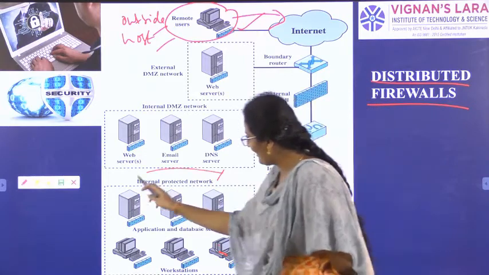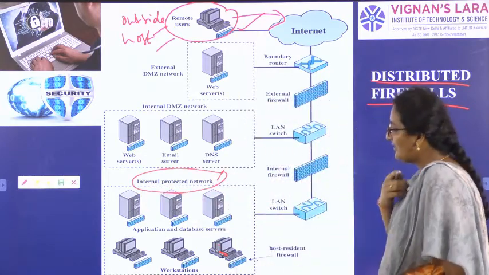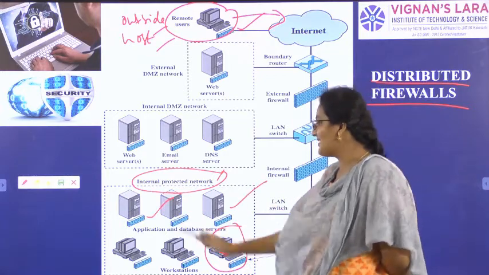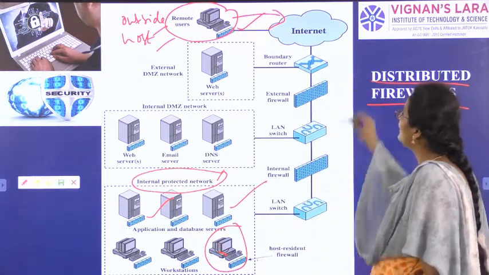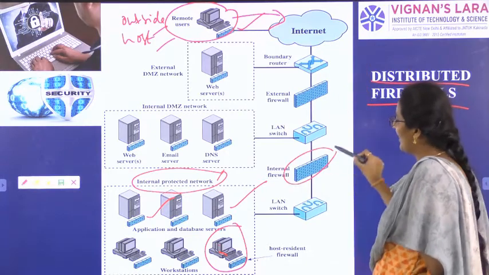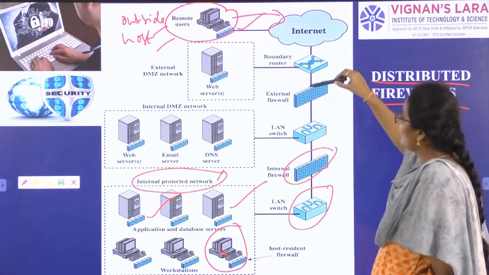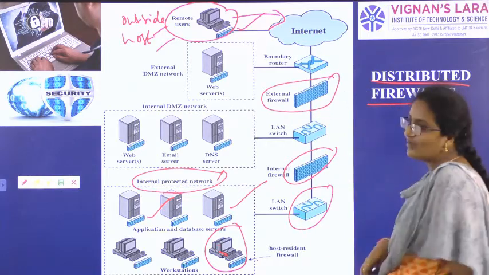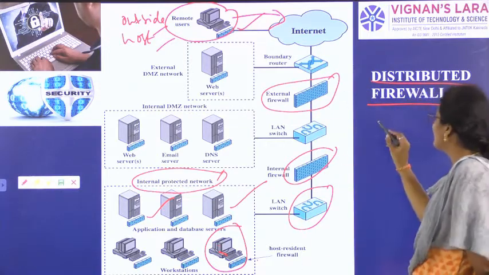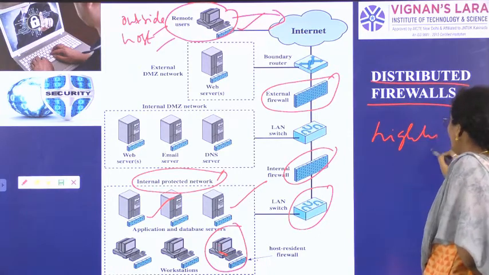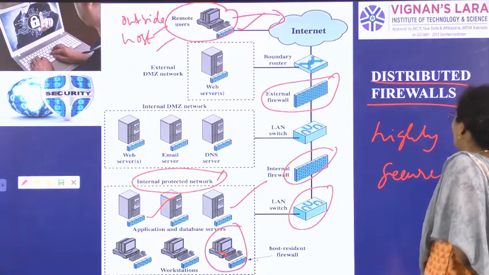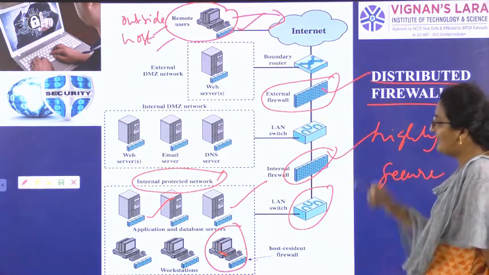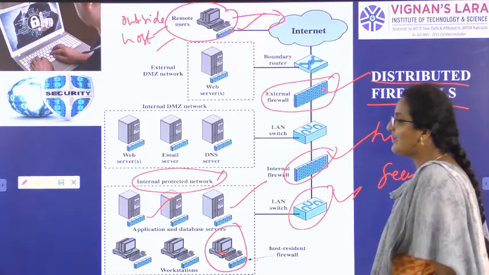Now you are in an internal protected network. In your network, your system is called a workstation. You will have a database and servers also. You will be connected to the internet by an internal firewall and LAN. And from the internet side, we can have an external firewall also. All this structure is called a distributed firewall. It is highly secure because we have an external firewall, an internal firewall, LAN, workstations and everything.